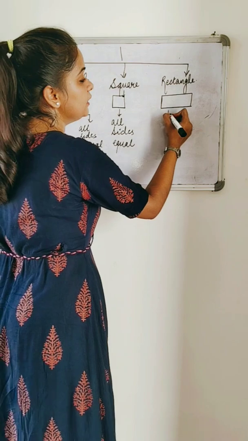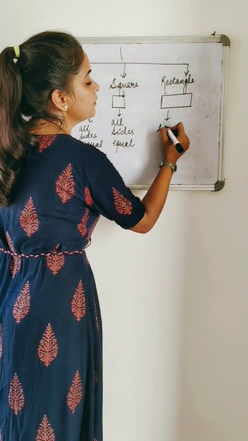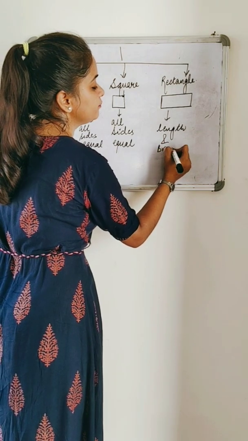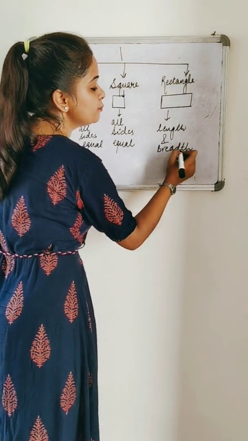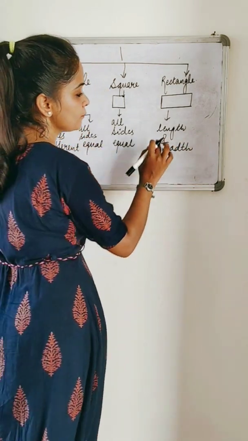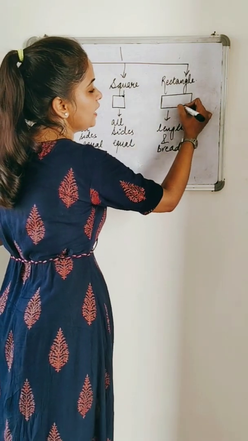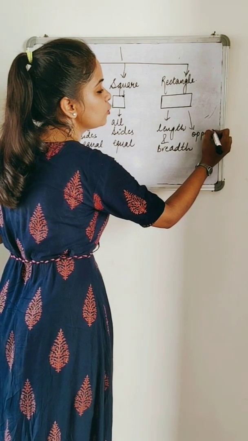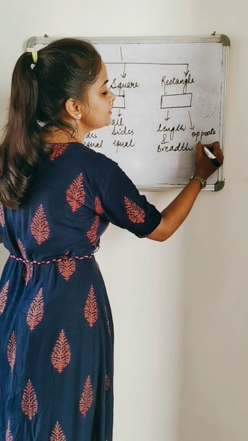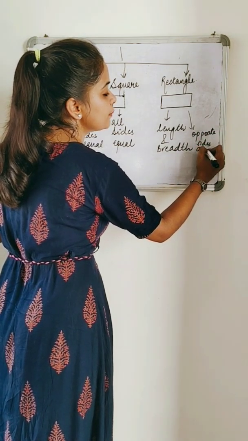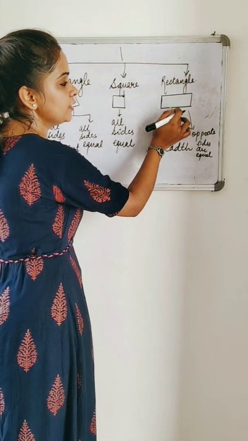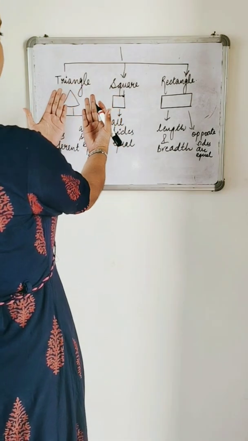And in a rectangle, we talk about length and breadth. Breadth is the width, okay? In which opposite sides are equal. A rectangle is a closed figure in which opposite sides are equal. Opposite means in front, like this board is opposite to me, right?